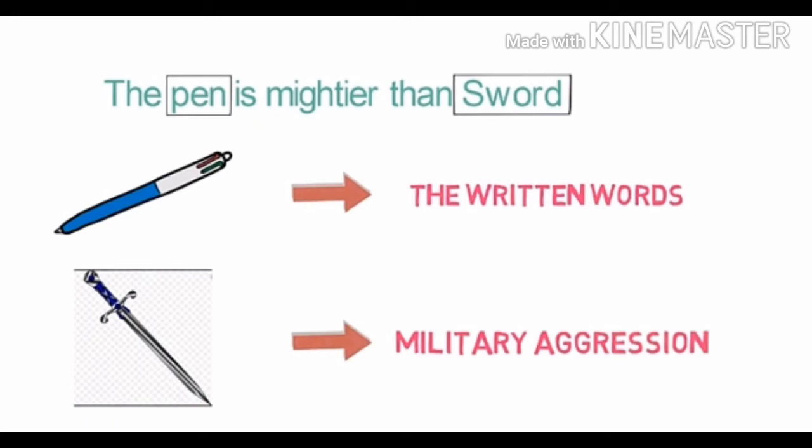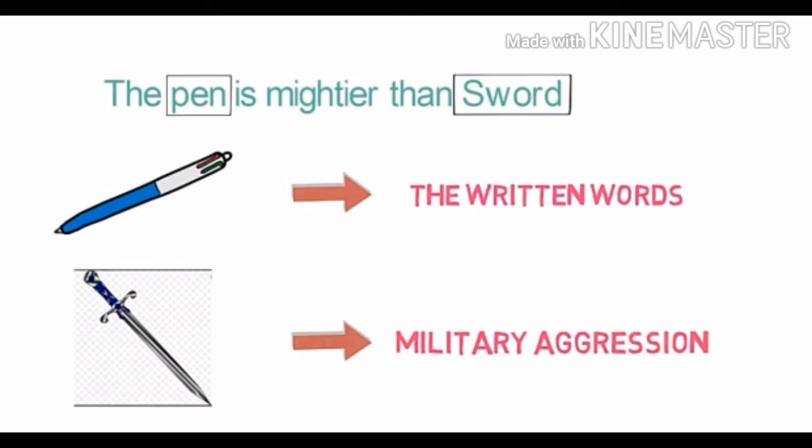Here pen represents the written words. Here pen means not the particular pen but we are talking about the written words. And the word sword represents the military aggression. It means the words are more powerful than the weapons. So we can say that metonymy is a figure of speech where one thing is substituted by another, which is closely linked with it.